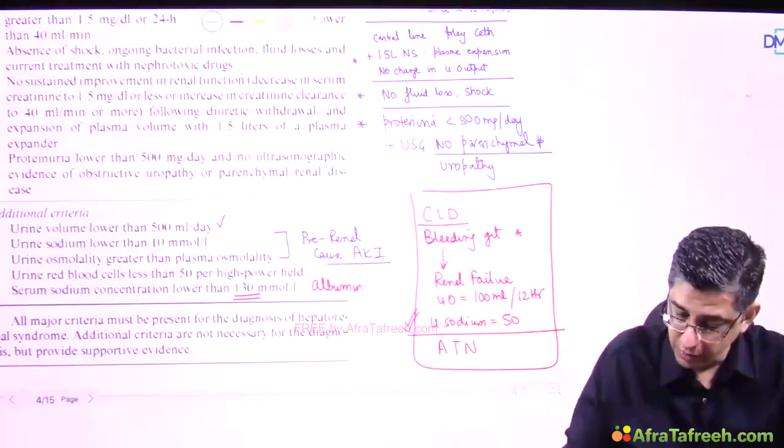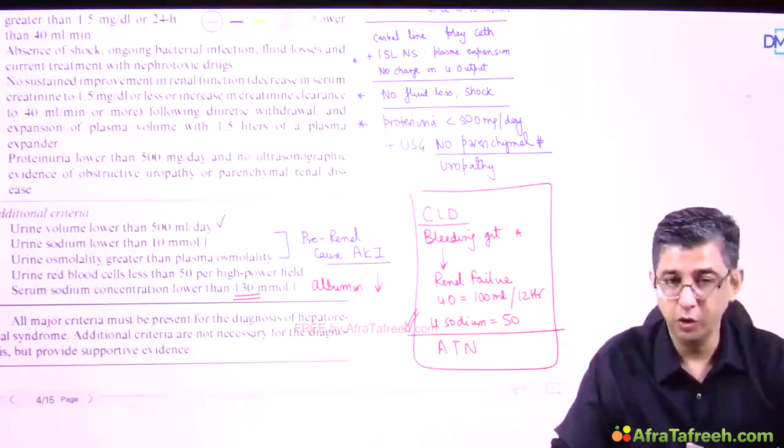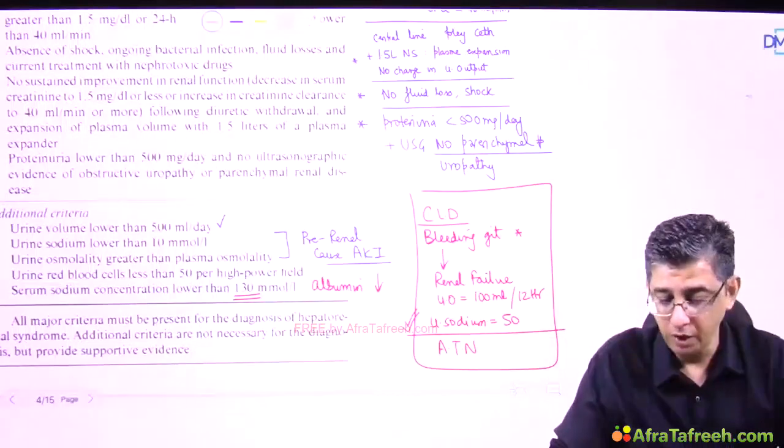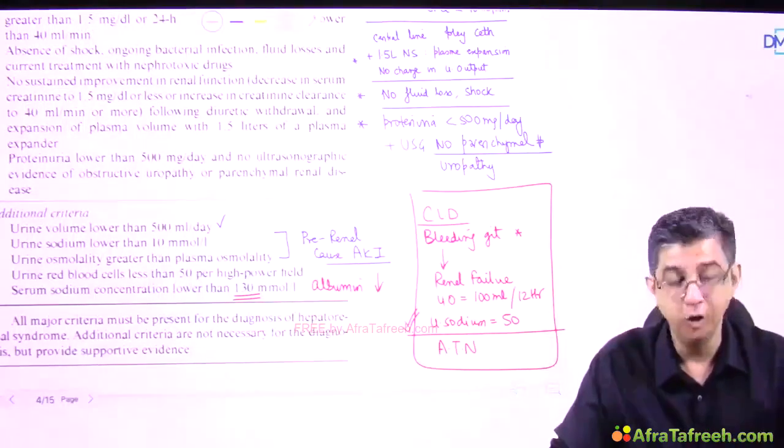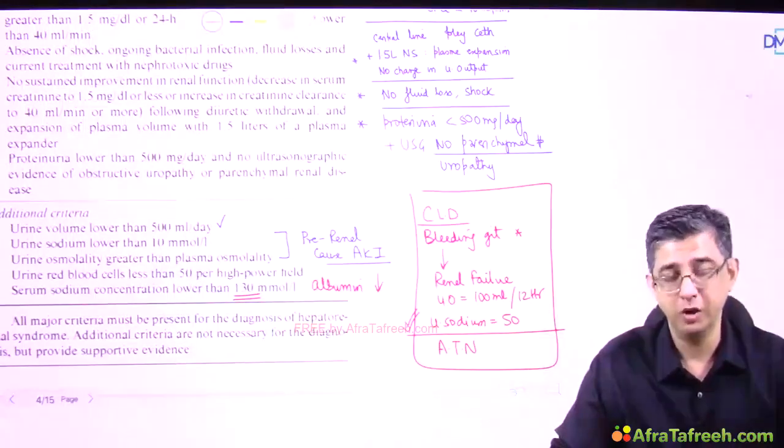So let us revise the additional criteria for this condition. Urine output should obviously be low, but then apart from the urinary sodium, urinary volume is also to be considered. Urine osmolality is also to be considered.